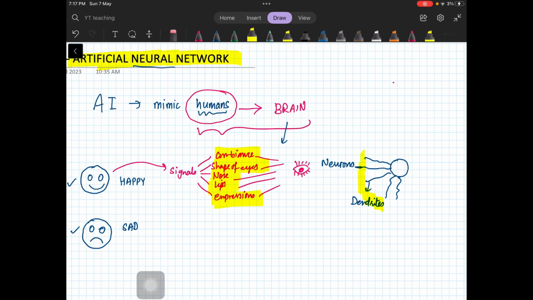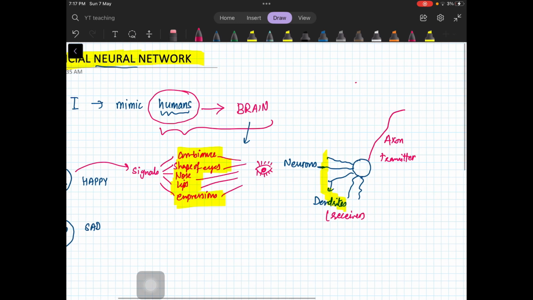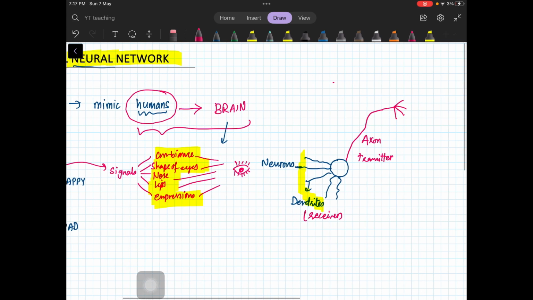So this is the neuron, at the surface of your eye. All these dendrites are receivers. Then there is a longer branch which is called the axon. It acts as a transmitter. This long axon has some branches at the end, and these branches are called the synaptic terminals.